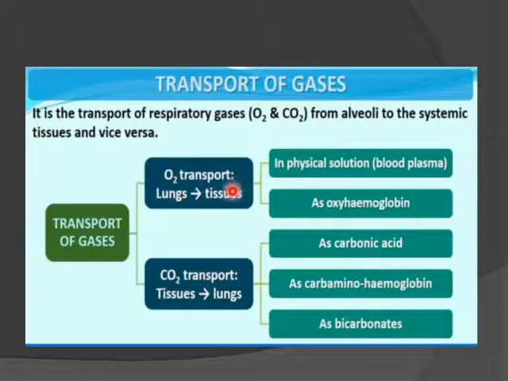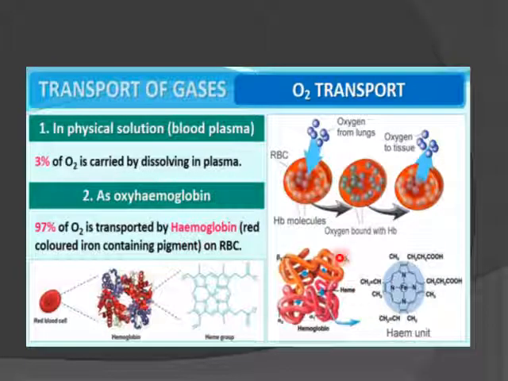O2 is transported from lungs to the tissues in physical solution, that is the blood plasma, or as oxyhemoglobin, whereas CO2 is transported from tissues to the lungs in the form of carbonic acid, as carbaminohemoglobin and as bicarbonate. In the physical solution, that is the blood plasma, 3% of O2 is carried by dissolving in the plasma, whereas 97% of O2 is transported by hemoglobin, a red colored, iron containing respiratory pigment